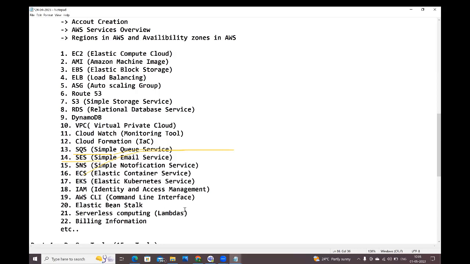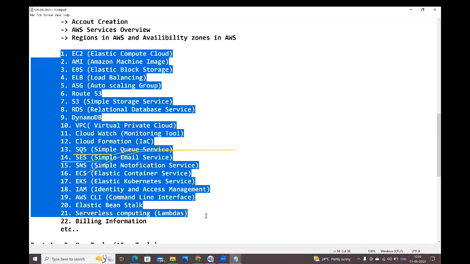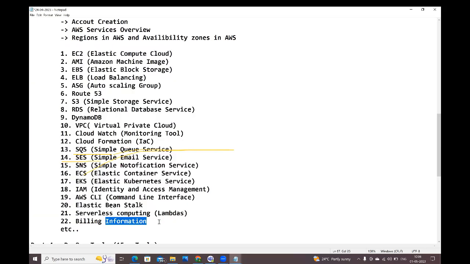Okay, fine. So these are the minimum services which I am going to discuss in AWS. If I miss anything, and if I feel anything is required, definitely I will add it at the end. Finally, I will discuss some billing information: which services are paid, which services are non-paid, and for instance, if a bill got generated, how to send the request to waive off that bill. All those things we will discuss in the billing information section. Is it clear, guys?